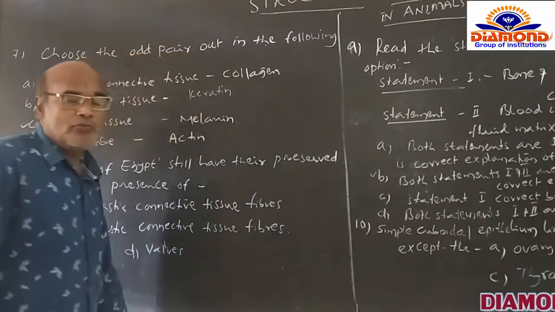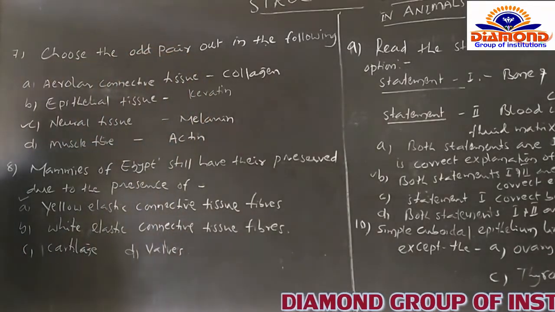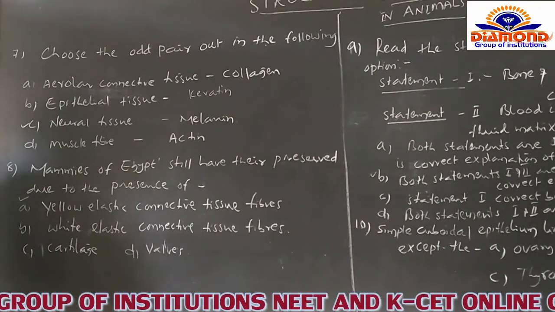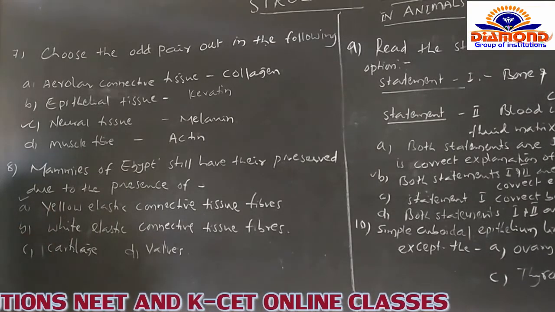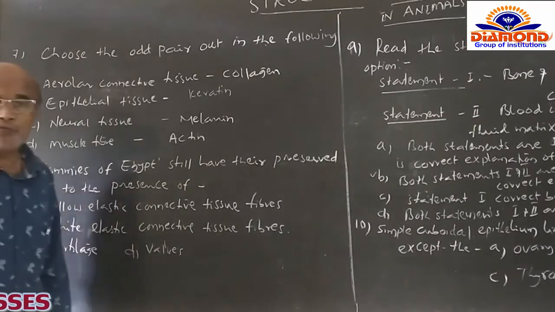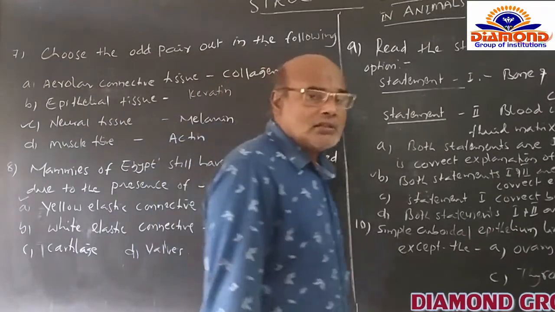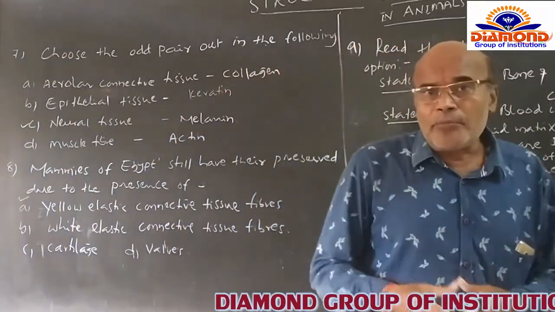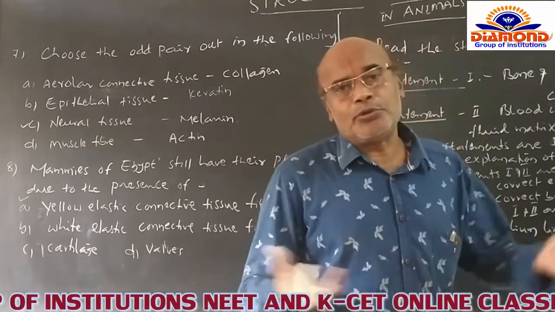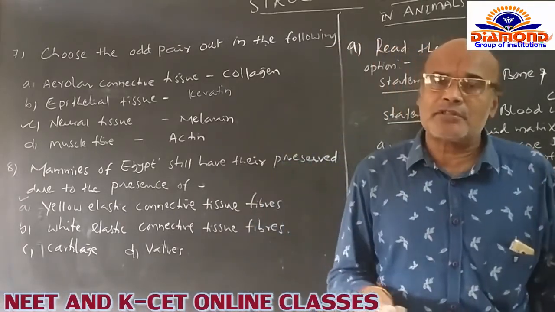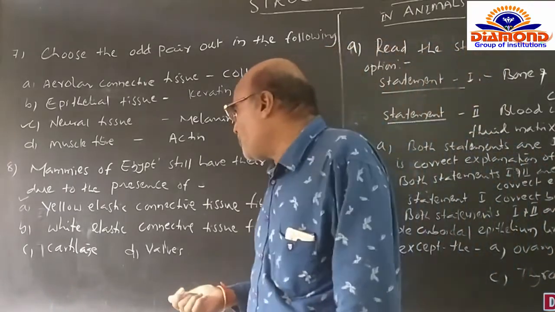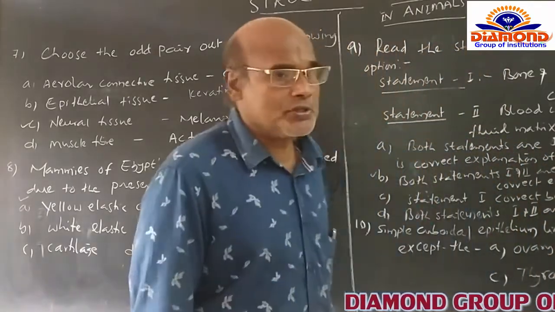And D option is the walls. Walls are also not concerned with the preservation of the mummies of Egypt. Only the A option is correct. That is called yellow elastic connective tissue fibers can be present in them. So they permit the mummies of Egypt not to get damaged. Still today they are looking very fresh and not spoiled. That's why I am opting for the A option for this question.